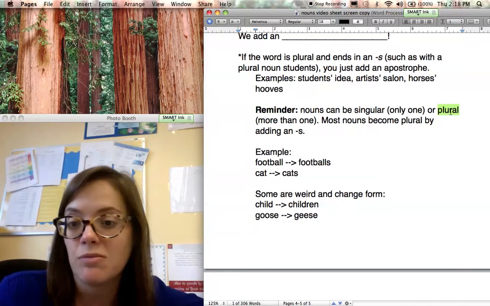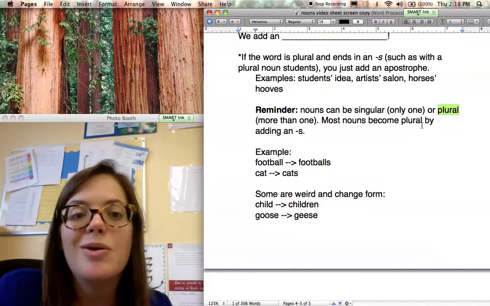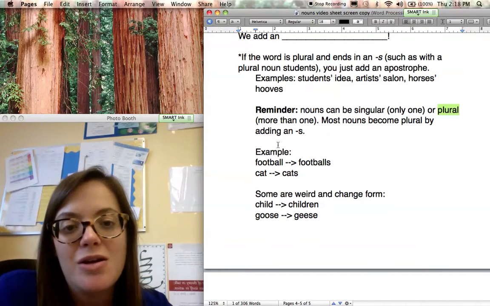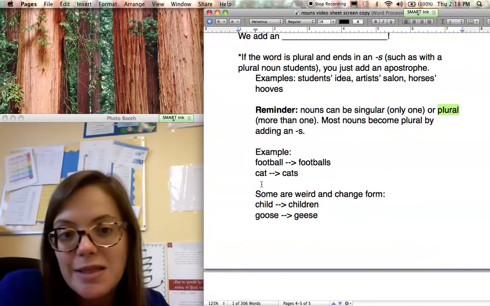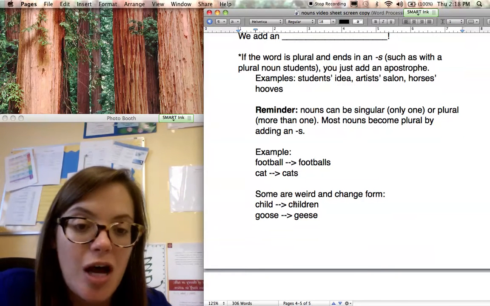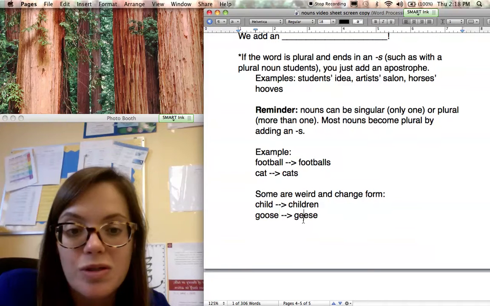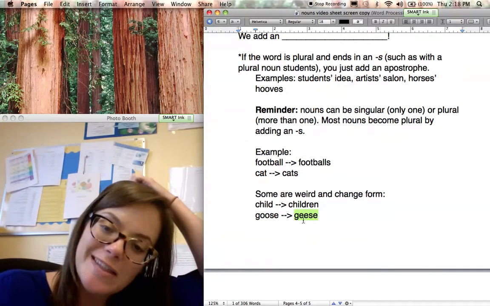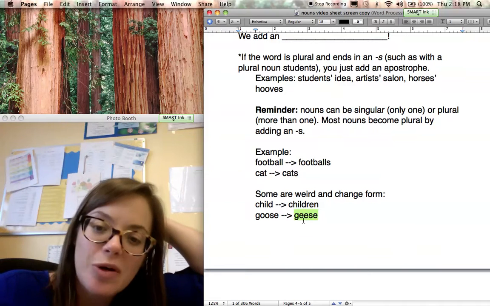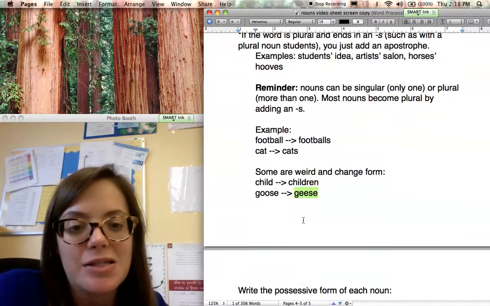Like teachers, there's more than one teacher. Okay, most nouns become plural by adding an S, which is why we don't want to add an apostrophe S on top of that. So like football goes to footballs, cat goes to cats. Now some are weird and change form, like child goes to children, goose goes to geese. And in that case, we can still add our apostrophe S because we're not snakes. We're not adding too many S's in that situation.